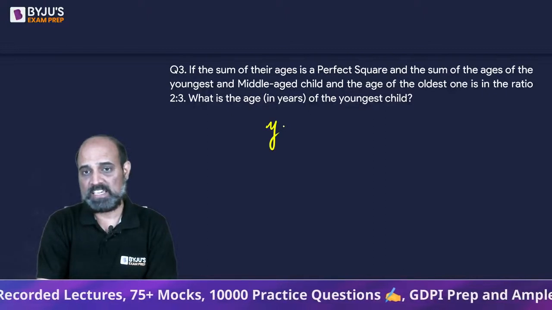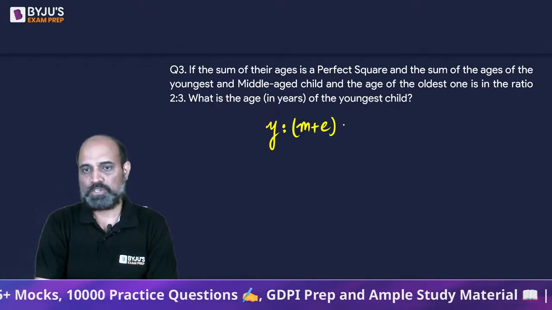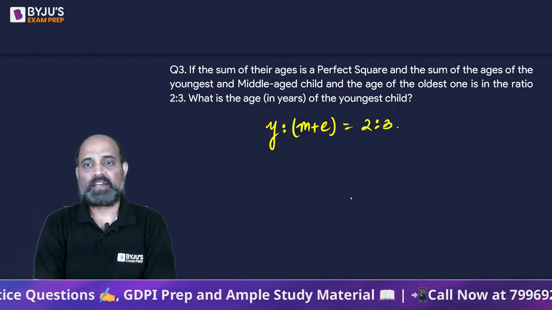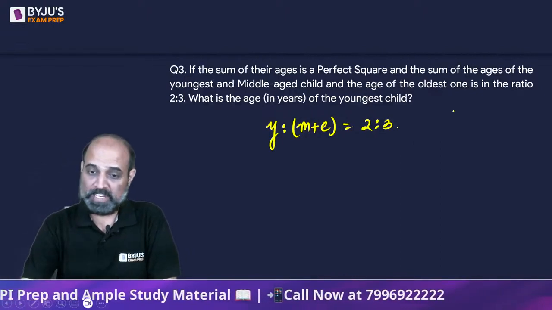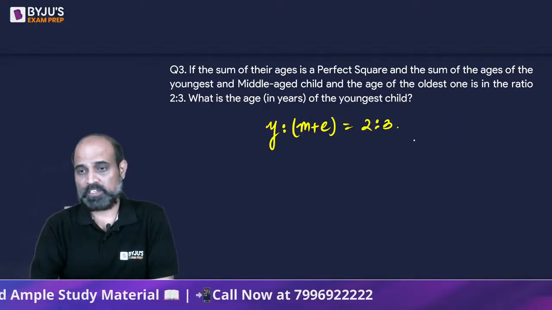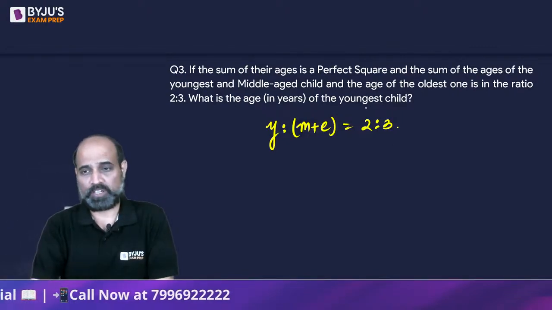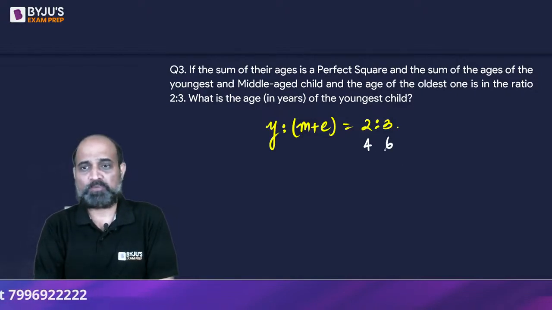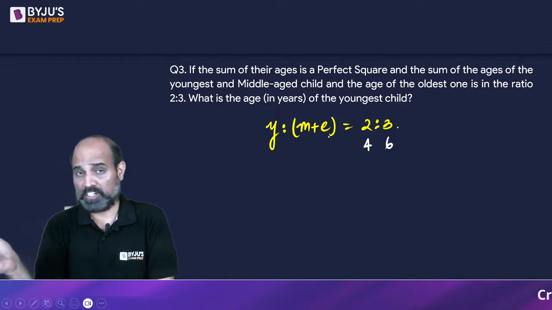It says the ratio of youngest plus middle to oldest is 2:3, right? And their sum should be a perfect square. So what we will do is we will very slowly take the first ratio such that it is 2:3. So we can come up with 4 and 6. If we come up with 4 and 6, the age of the youngest is 4, the sum of the ages of the other two is 6.